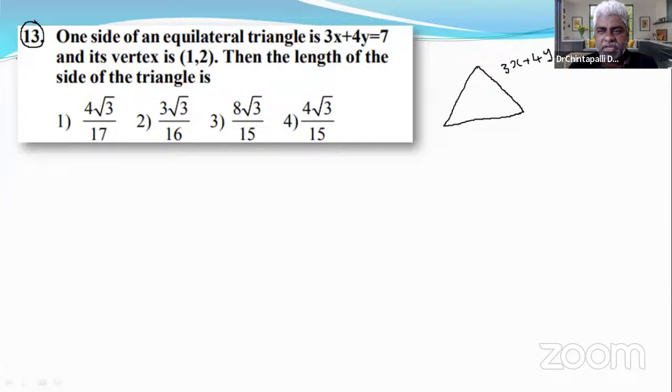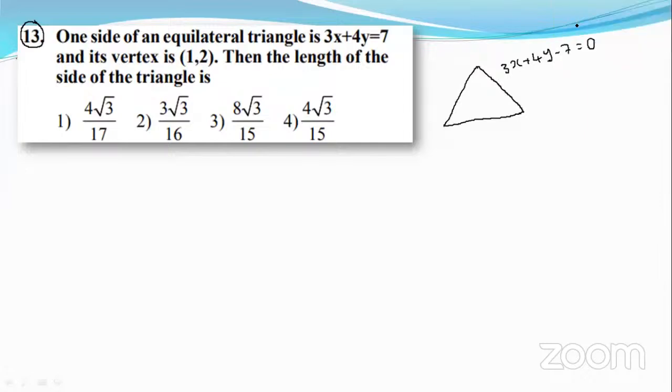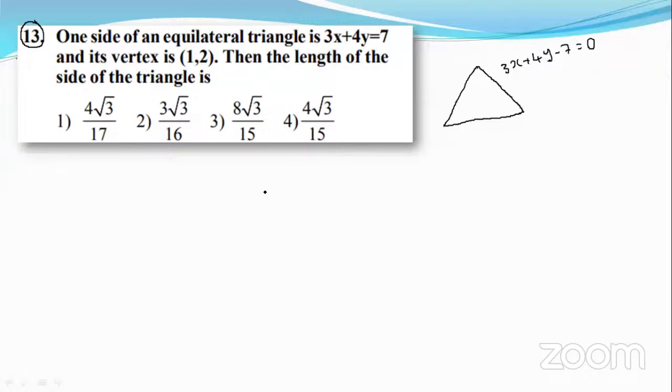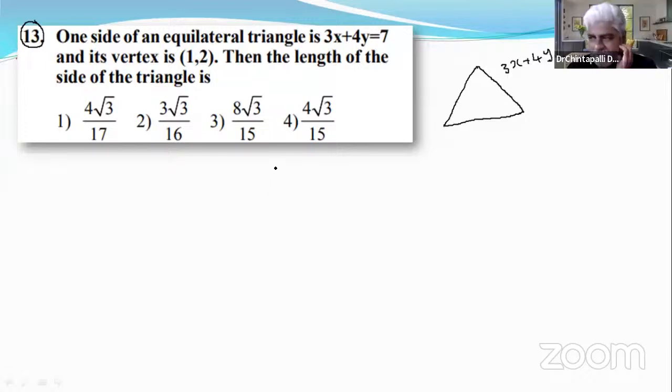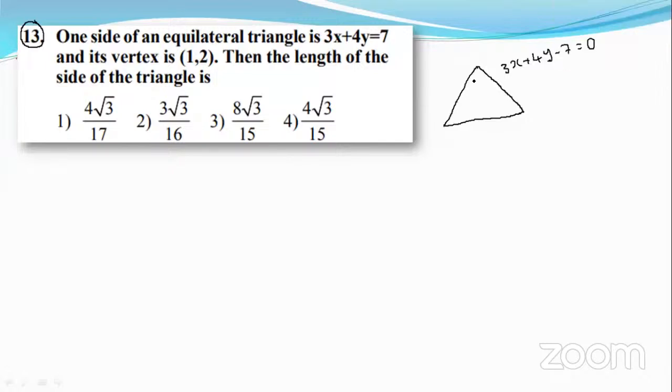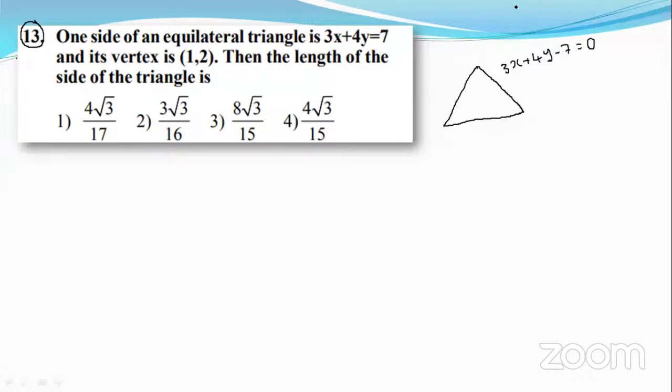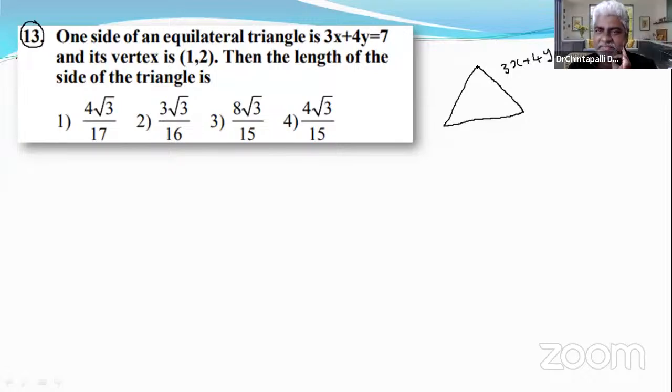Notice that the diagram is not to scale. The previous diagram was drawn according to scale, but this one is not. Only one side is given, and one of its vertices is (1, 2). An equilateral triangle has three vertices, A, B, C. Now I am asking you, what is that vertex?